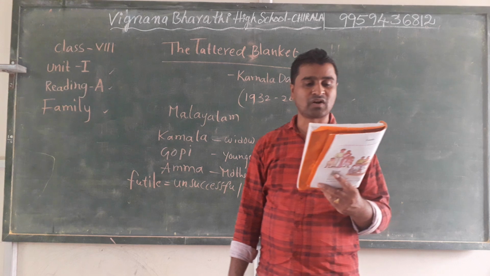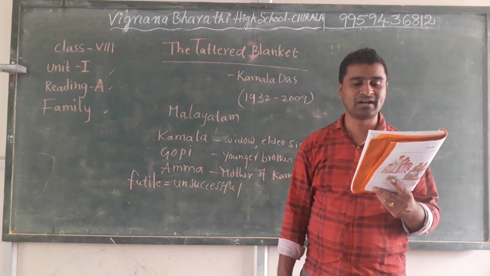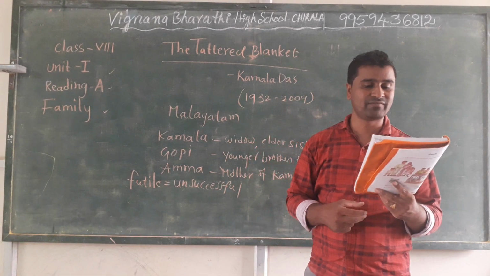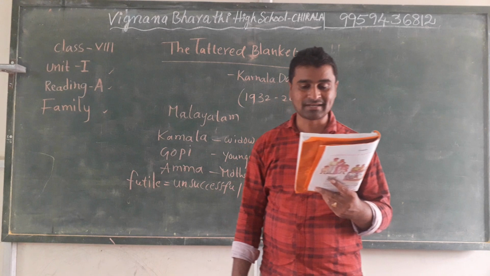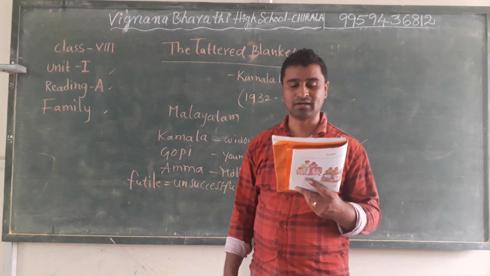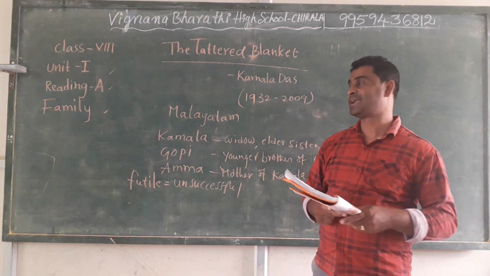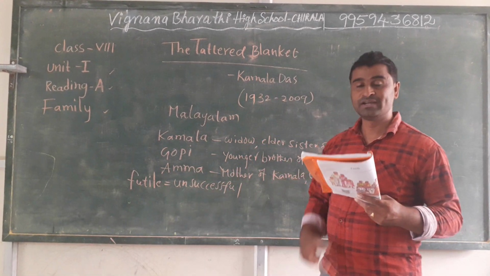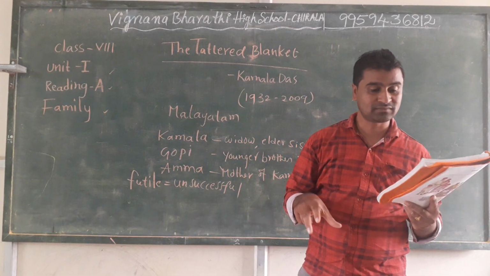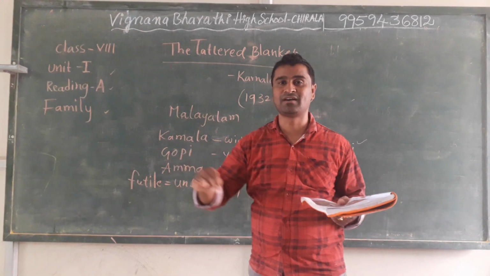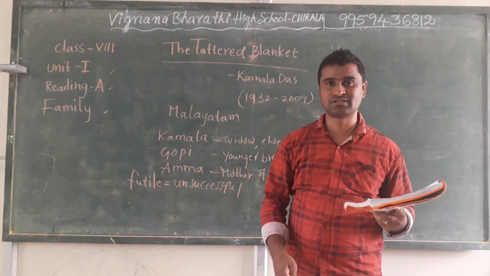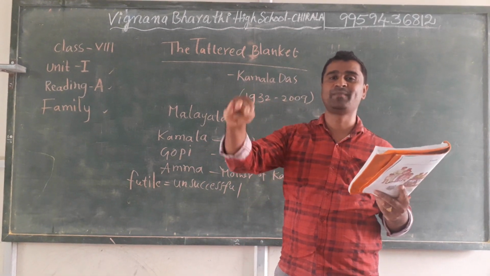Kamala, her eldest daughter, a widow who was sitting huddled up on the tinna on the veranda, her head and ears covered with a thin bath towel, got up reluctantly, walked slowly to the gate and screwing up her eyes, peered into the darkness. Kamala is the eldest daughter of Amma. She is a widow and she was sitting on a tinna. Tinna means a raised platform in a veranda, where we sit outside and chit chat.